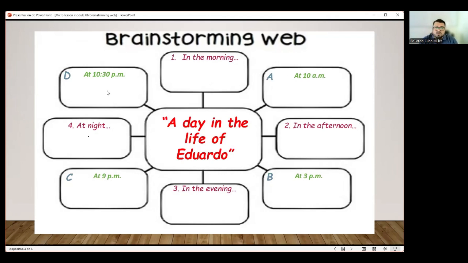These are just examples. You can put at 8 a.m., at 4 p.m., maybe at 7 p.m., maybe at 11, at 9. That depends on you. You are going to write specific activities that you do at specific hours.